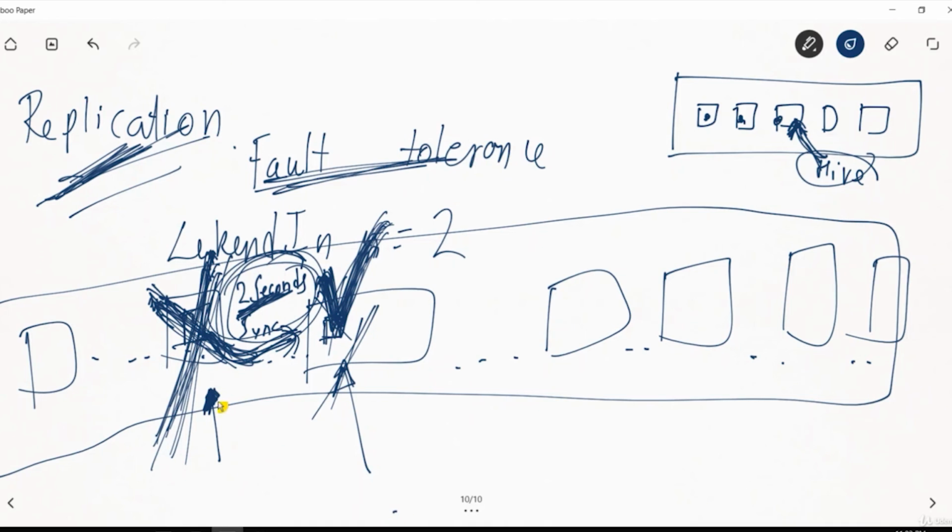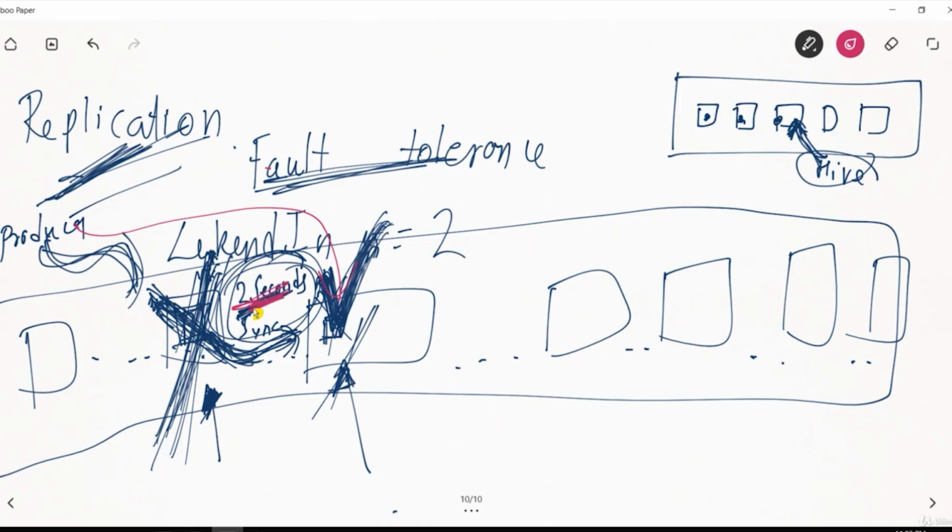If you bring up the same machine, the data loss won't happen, because the producer is still having the data. The producer was not able to push the data, and this system failed at some time. So once you bring up this system, the data will flow from the producer. But let's say the system fails and you're bringing up the other system. In that case, the producer will push the data now to this one, but there is a loss of this 2 seconds of data.